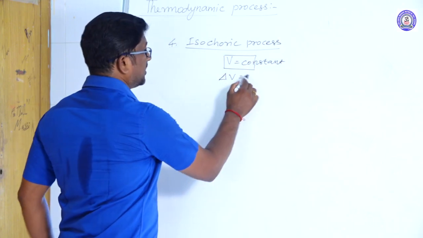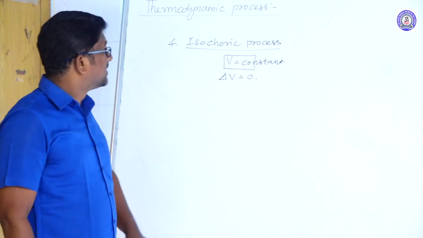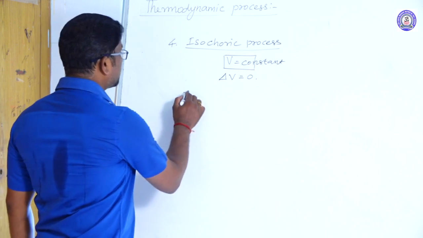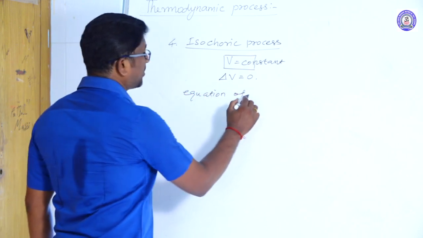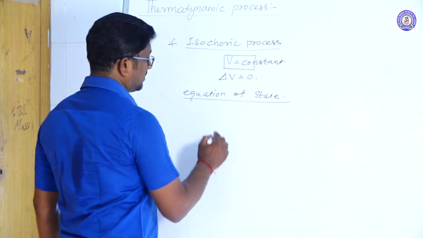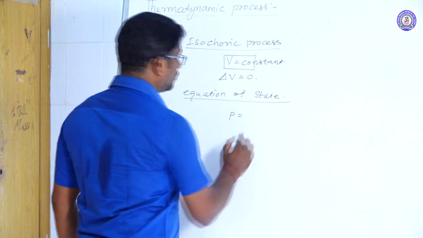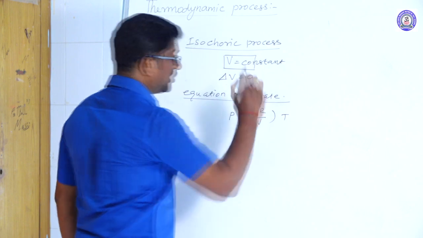Volume is constant. Therefore, change in volume of the system is 0. Right. Equation of state for isochoric process is P is equal to mu R divided by V into T.